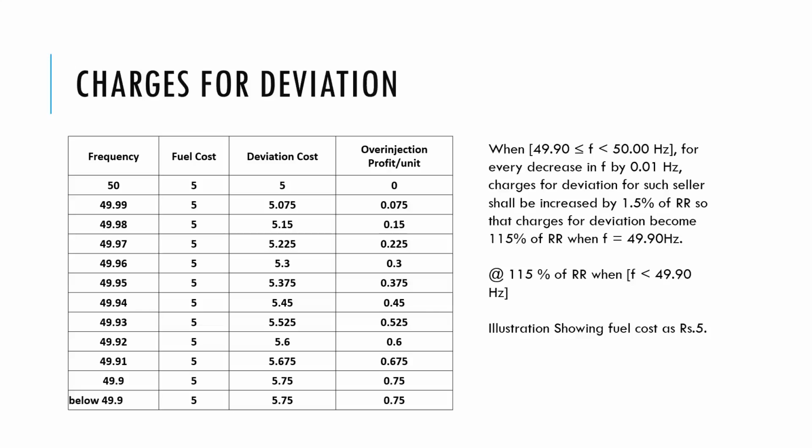Now we will discuss the next case, when the frequency is above 50 hertz, and what would happen if we over inject. And in the next case we will discuss, when the frequency is above 50 hertz, what will happen if we under inject. And in the final case we will discuss the scenario when the frequency is less than 49.90 or above 50.05, and how it will affect the system.